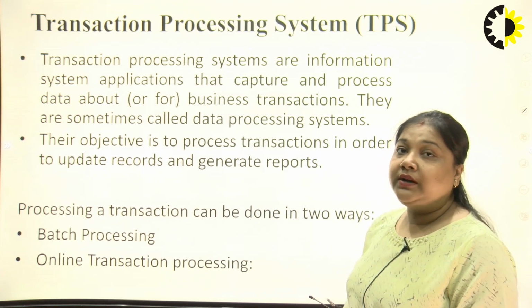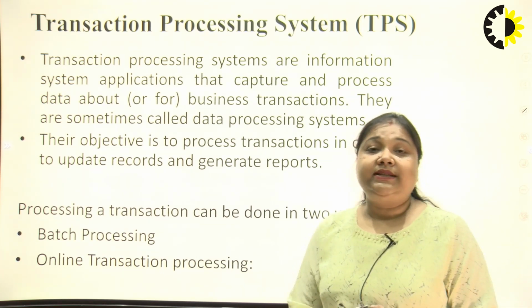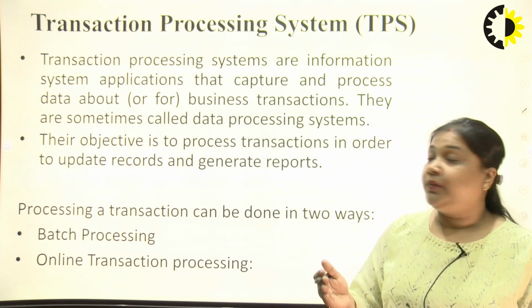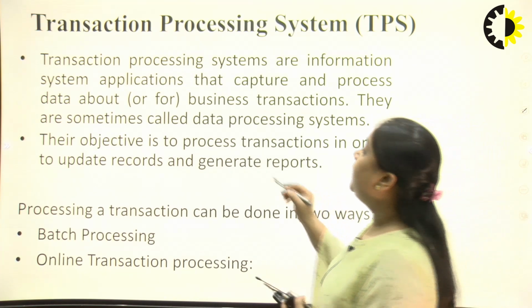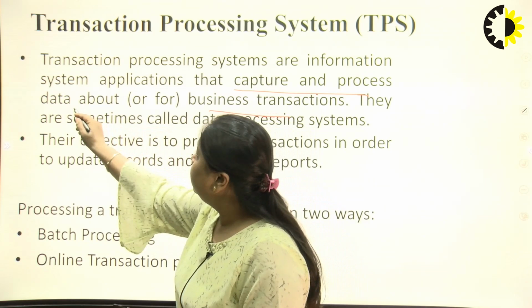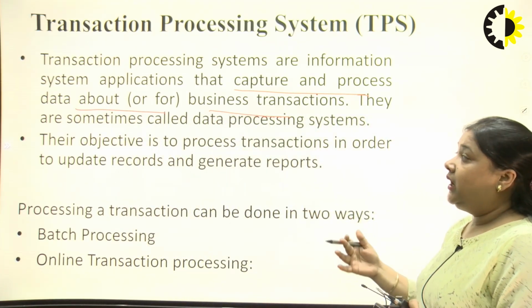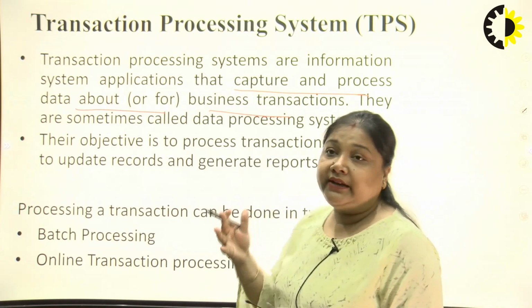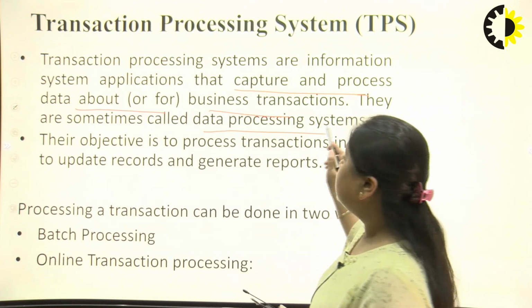So first of all, transaction processing system. Transaction processing systems are the information system applications that capture and process data or business transactions. The information that has been processed to get some reports is called a data processing system.